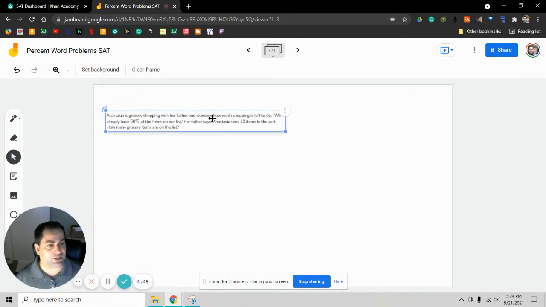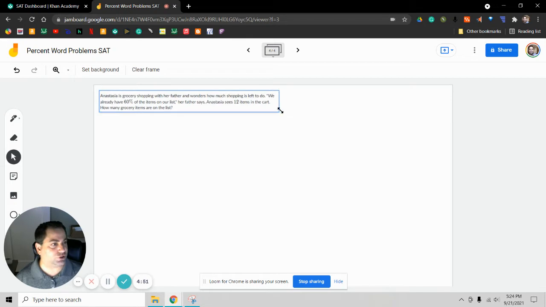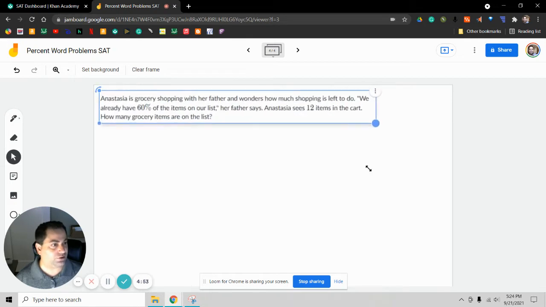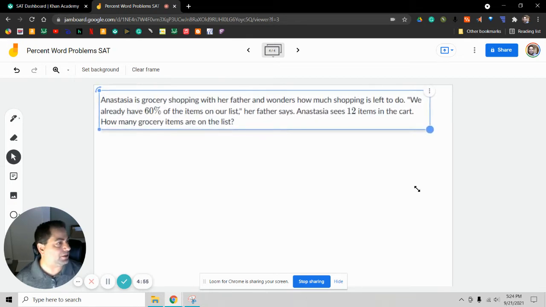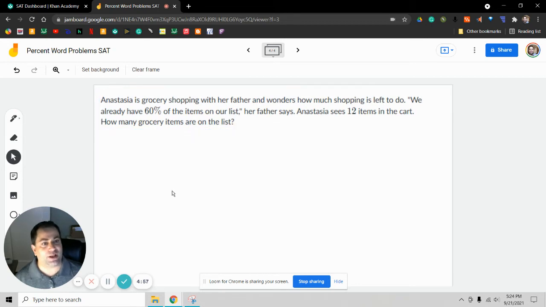All right, in this next question, it says that Anastasia is grocery shopping with her father and wonders how much shopping is left to do. We already have 60% of the items on our list, her father says. Anastasia sees 12 items in the cart. How many grocery items are on the list?